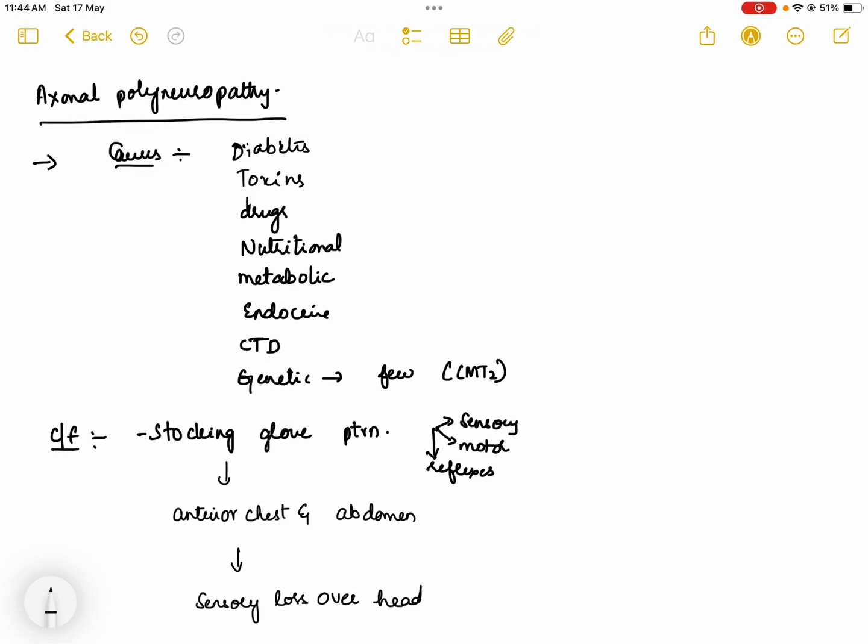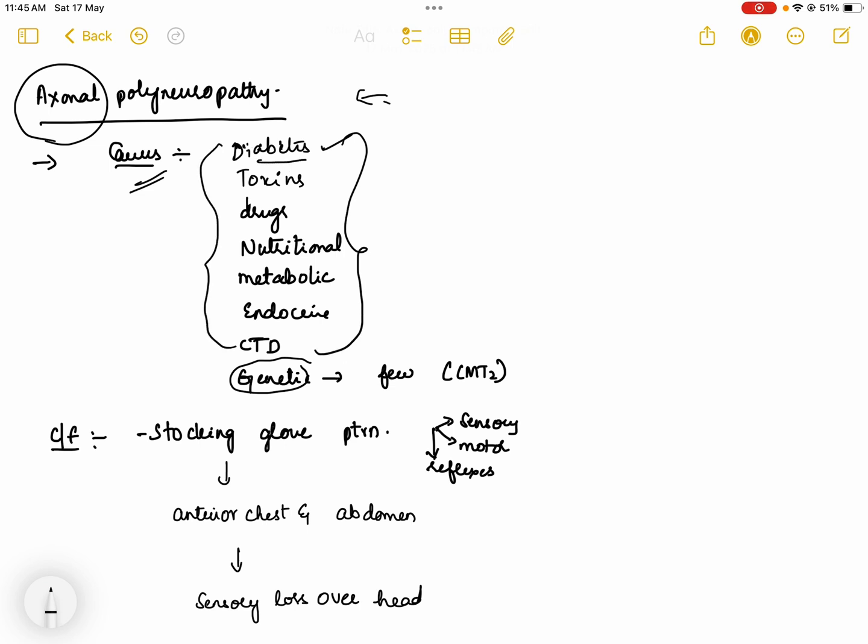Axonal polyneuropathy. The vast majority of polyneuropathies are axonal in pathology. The most common cause of axonal polyneuropathy is diabetes, and there are also some genetic causes. Of these acquired causes, diabetes is the most common. The other causes include toxins, usage of drugs, and nutritional neuropathies secondary to B12 deficiency, B6 deficiency, B1 deficiency. They are all axonal neuropathies.